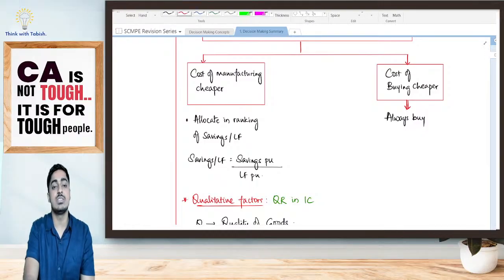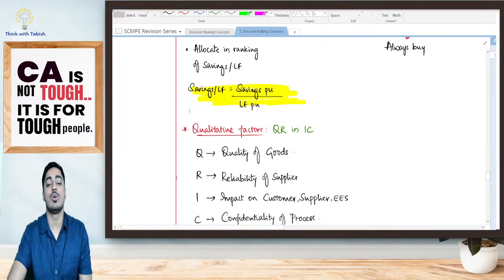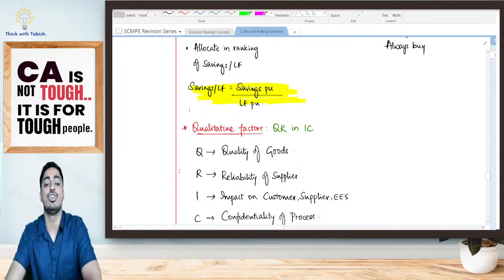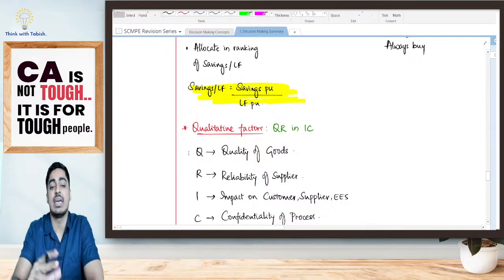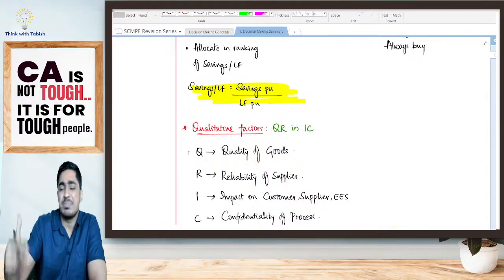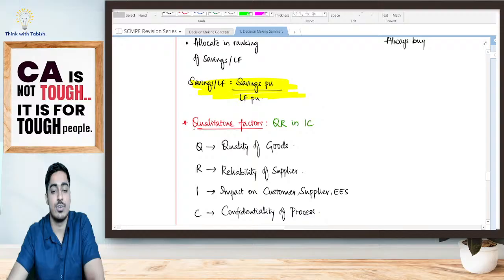Based on your savings per limiting factor, that is savings per unit divided by limiting factor per unit, allocate your resources. Again, the qualitative factors we have told are QRIC. Q stands for quality of goods, R is reliability of supplier, I stands for impact on your supplier, customer, employees, etc., and C stands for confidentiality of your process.